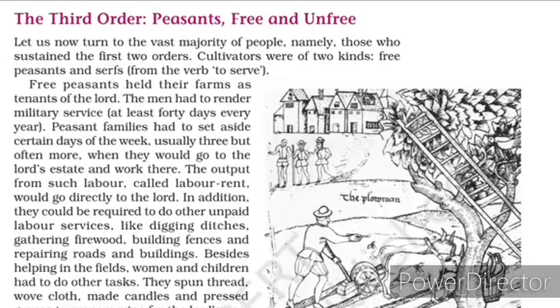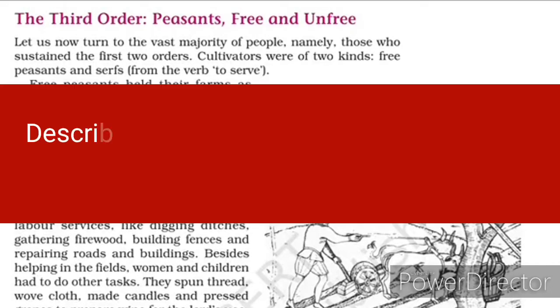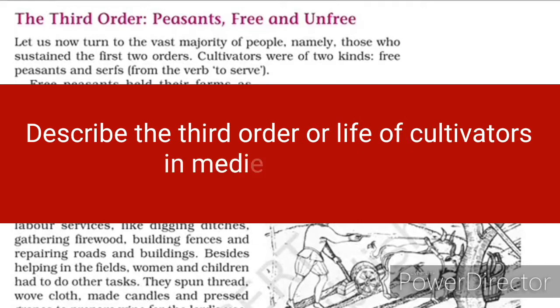This is our next topic. So under this, you take down a question. The question is, describe the third order or life of cultivators in medieval Europe.